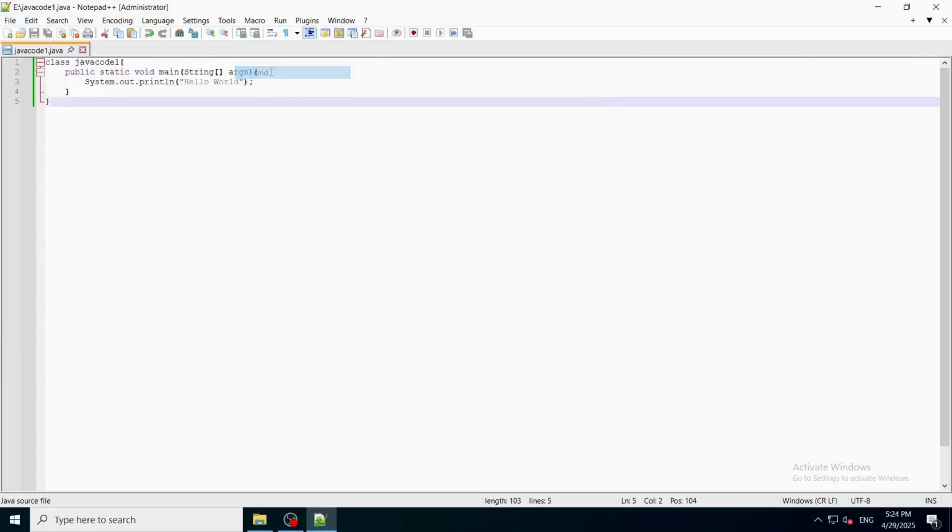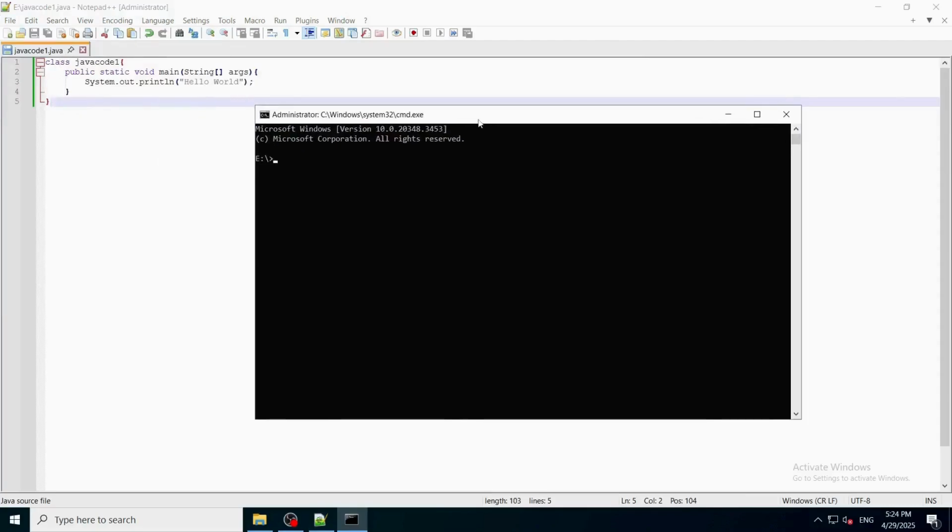Now open the file in command prompt. First, we need to compile the code. So we need to write javac then the file name.java. And after that, we need to call the class, execute the program and see the output. So we write java, then the class name. And here we have successfully run our first Java program.